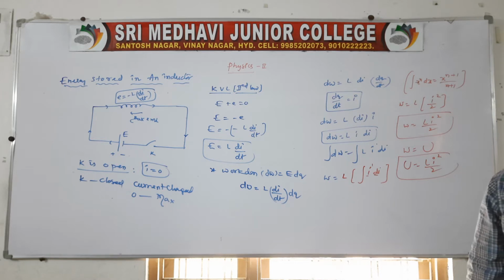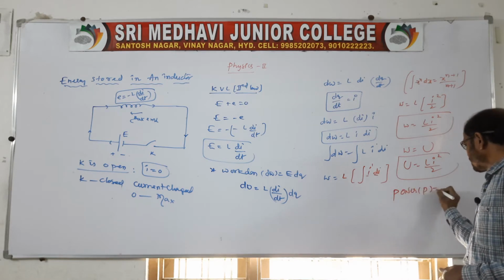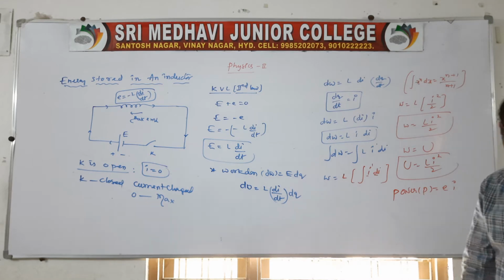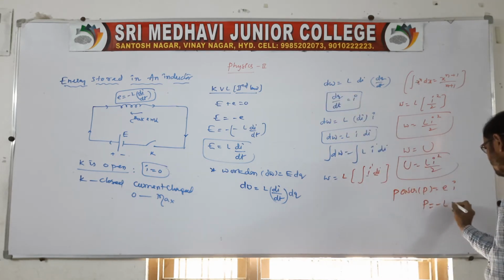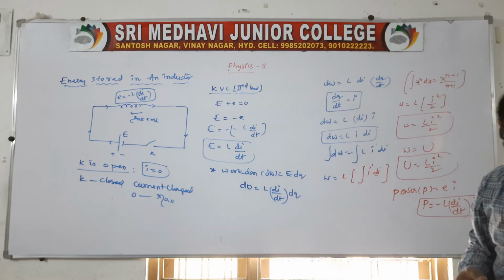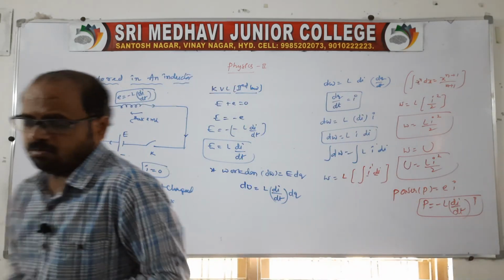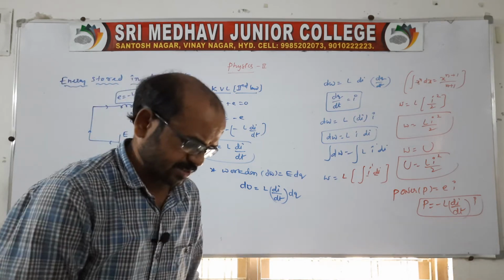Suppose sometimes he may ask you about the power in an inductor. In case of power, power is nothing but E into I, that is EMF into I. We know EMF is nothing but minus L di by dt, so the power is L into I into di by dt. This is the power we can say, right? So that is the energy in the given inductor.